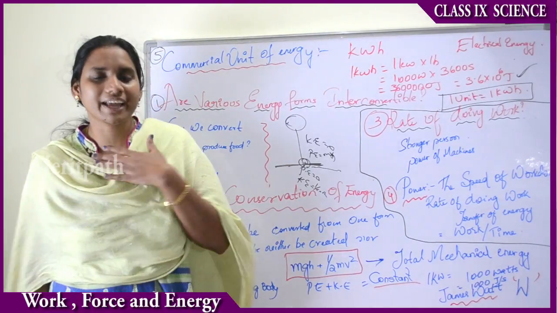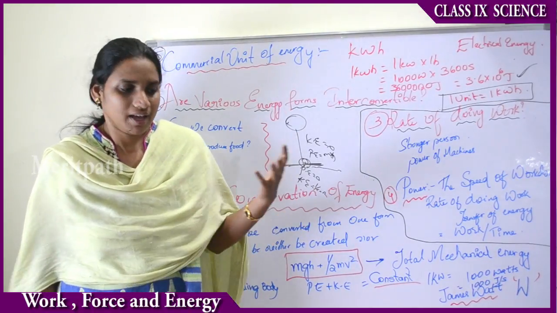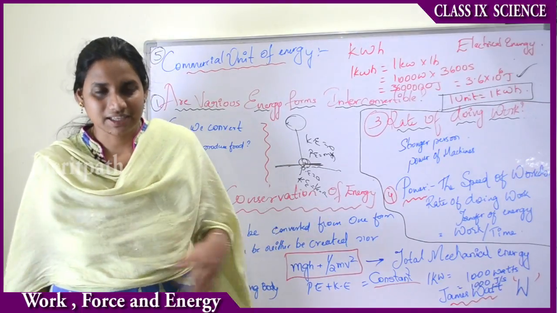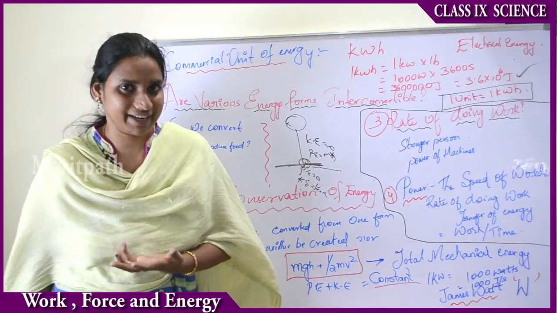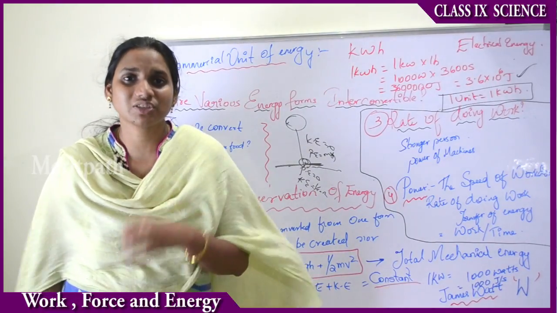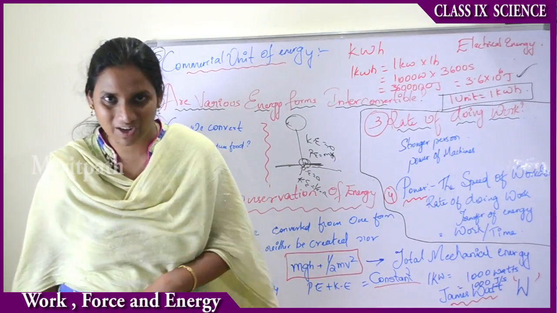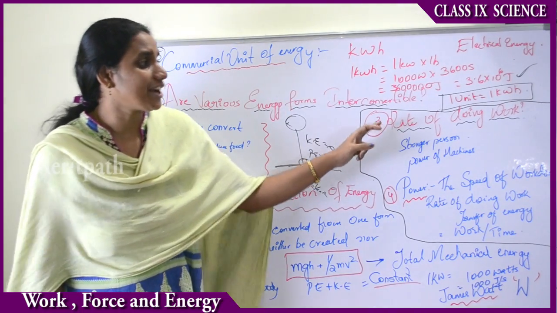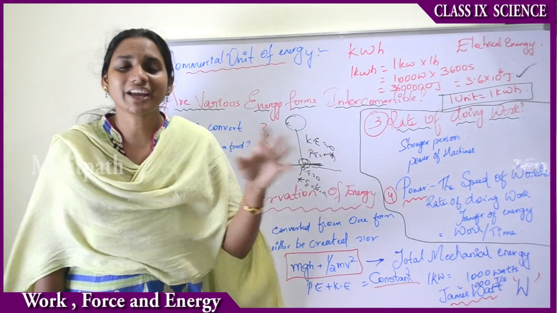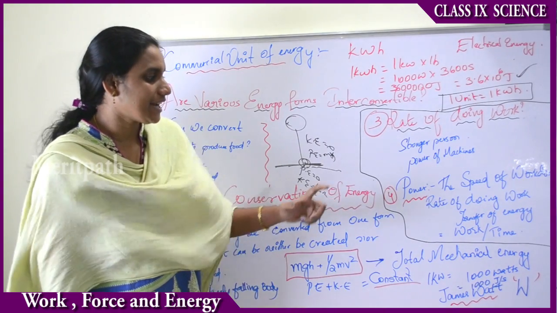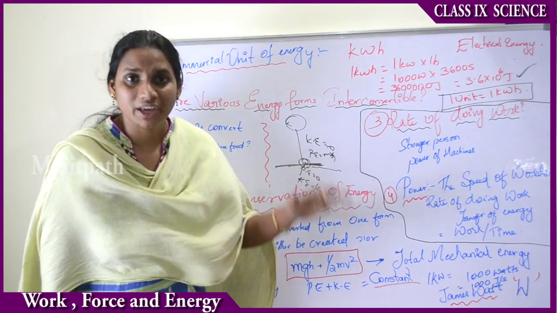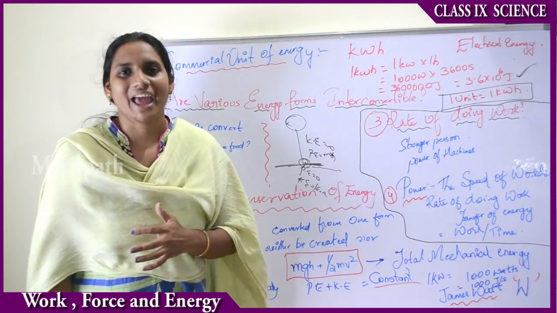If I can read 10 newspapers within 1 hour, someone can read only 5 newspapers. That means the time is calculated, and with respect to time the work we have done is calculated. Therefore, we can say the rate of doing work is the work done within a time, and the term is known as power.